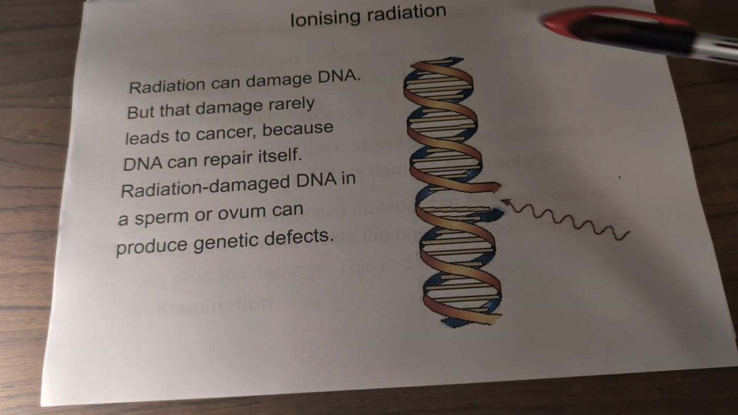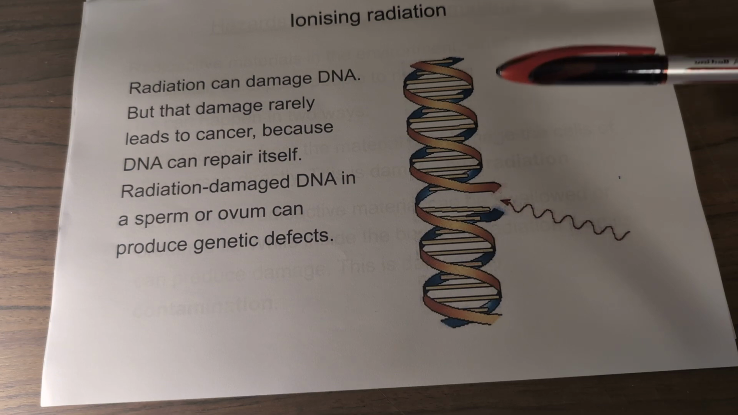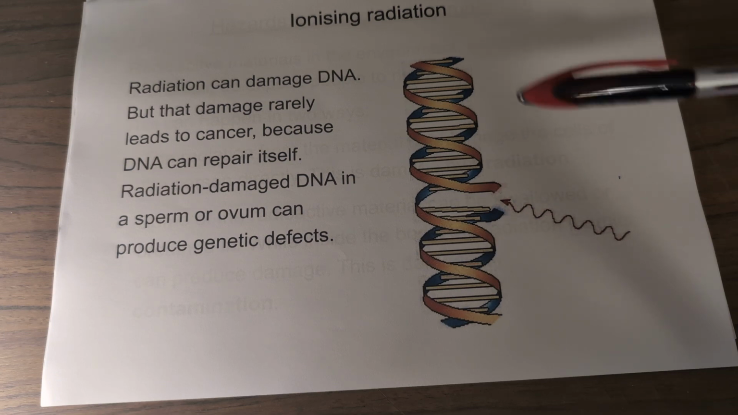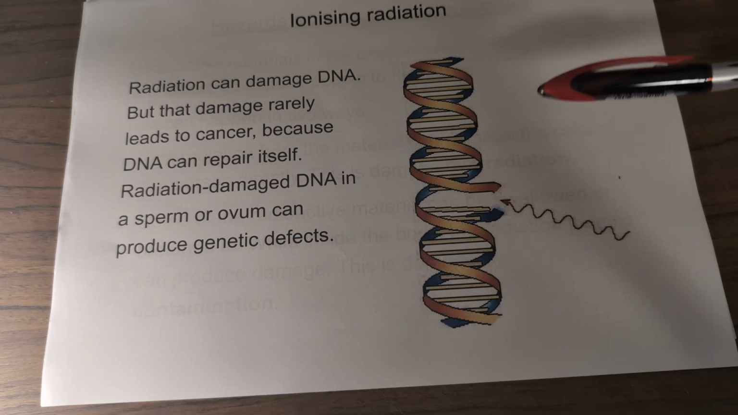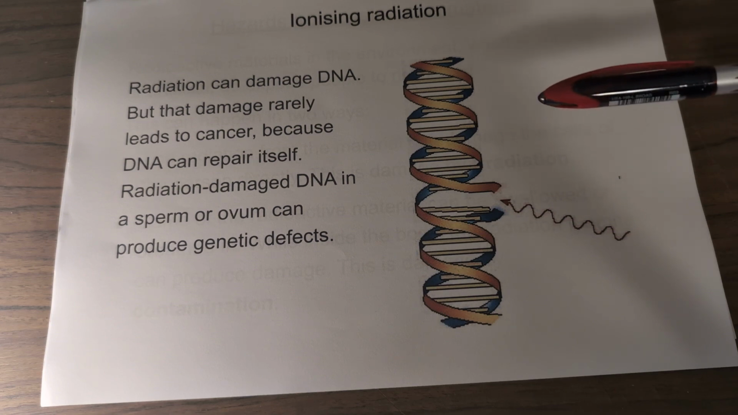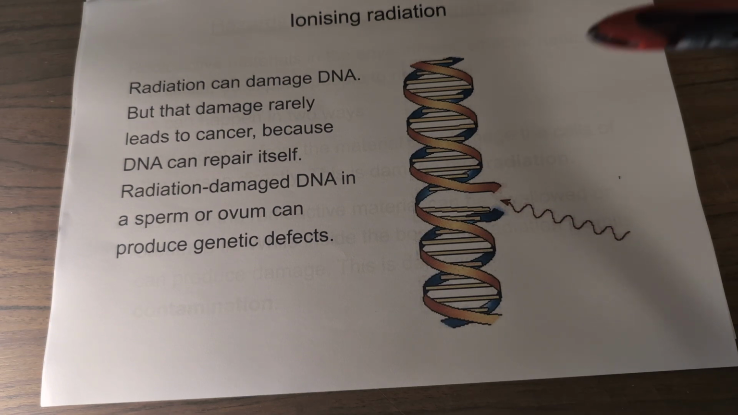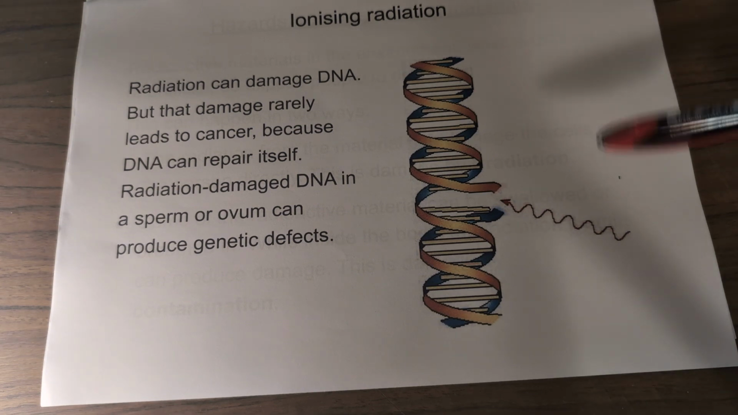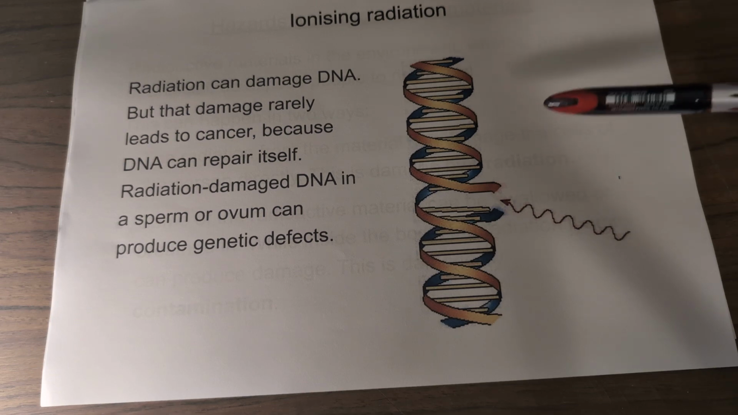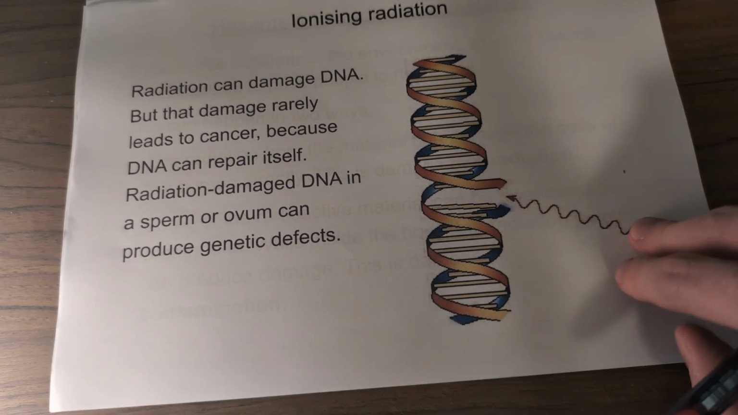The radiation can damage your DNA, but this damage rarely leads to cancer because your cells can repair the damage themselves. And radiation damaged DNA, for example, in sperm and the ovum, can produce genetic defects. So if your DNA is damaged because of this ionizing radiation, your children can have genetic defects.